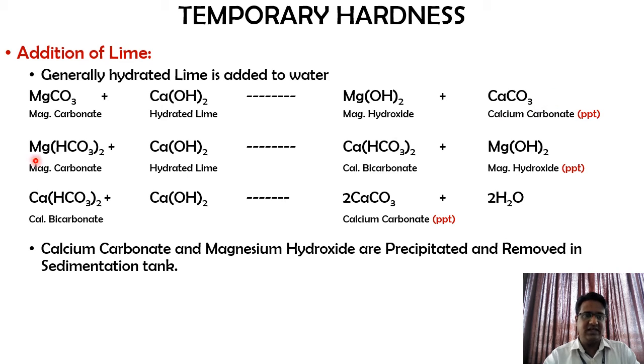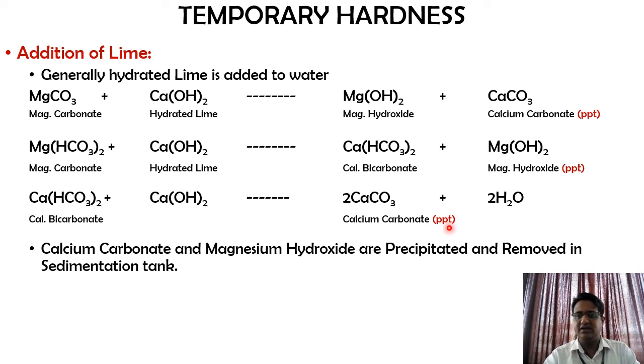Now similarly, we have magnesium bicarbonate. When it reacts with the hydrated lime, we are going to get calcium bicarbonate and magnesium hydroxide. So here this magnesium hydroxide is the precipitate that we are going to find. Now this calcium bicarbonate which is available can again react with the calcium hydroxide or hydrated lime to form calcium carbonate and water.